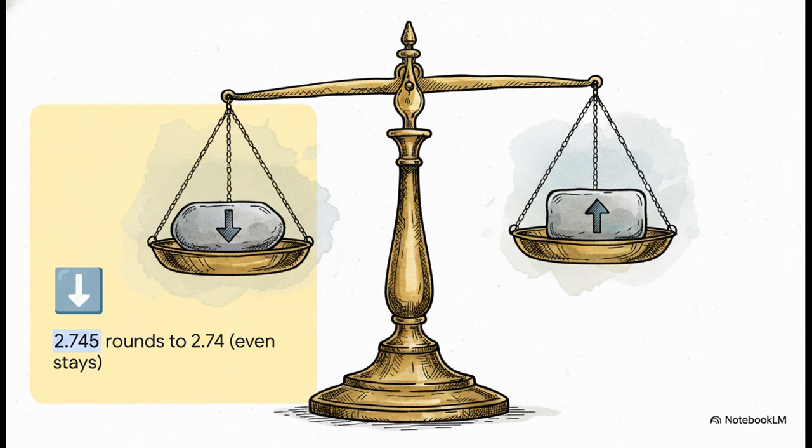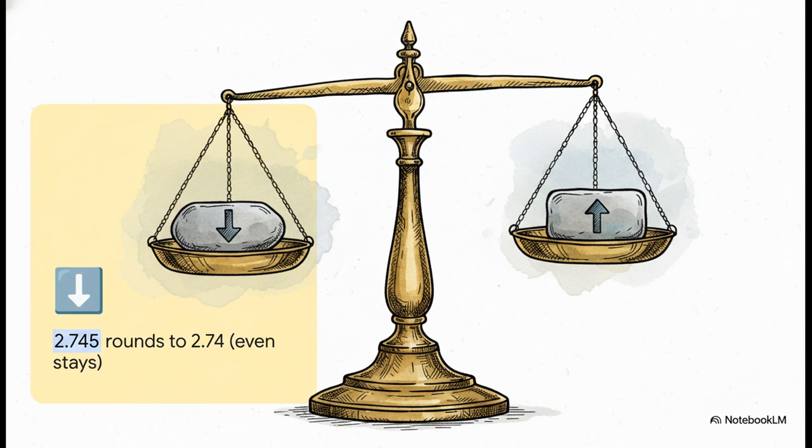And speaking of rounding, physicists use this bizarre but completely essential rule. When you're rounding off a trailing 5, which way do you go? Most of us were probably taught to just always round up, right? But notice here that 2.745 rounds down to 2.74 because the preceding digit is even. But 2.735 rounds up to 2.74 because the preceding digit is odd.